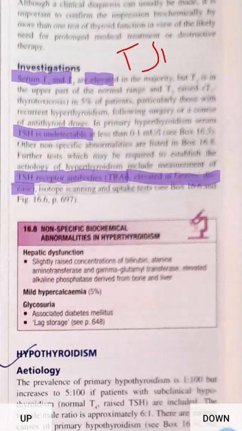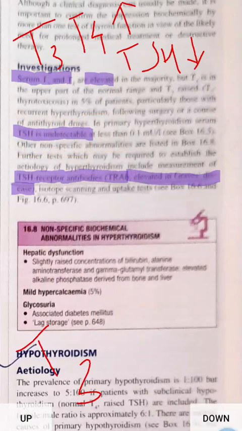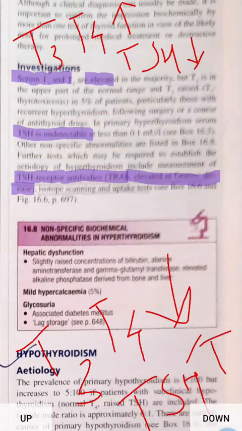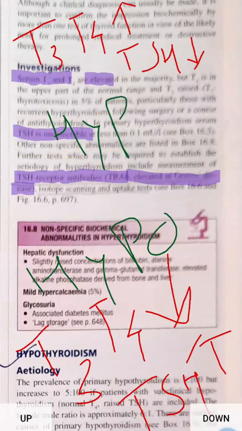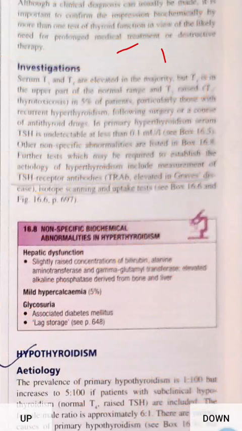So TSH will decrease and T3 and T4 will increase in hyperthyroidism. In hypothyroidism it is the opposite: T3 and T4 will be less, and TSH will increase. So this is for hypothyroidism, and this one is for hyperthyroidism. We will measure serum T3, serum T4 and TSH.